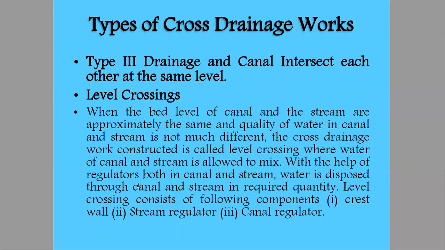There we construct a siphonic action by drawing a siphon aqueduct.